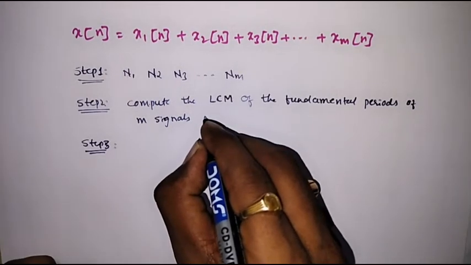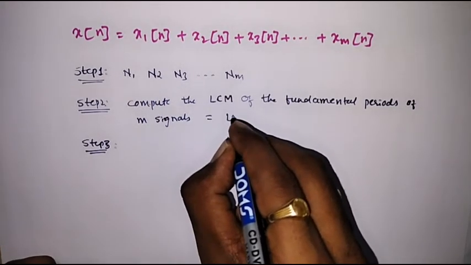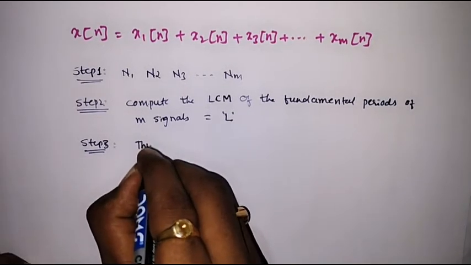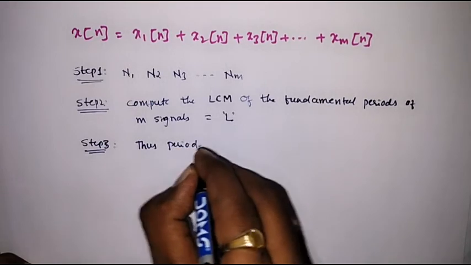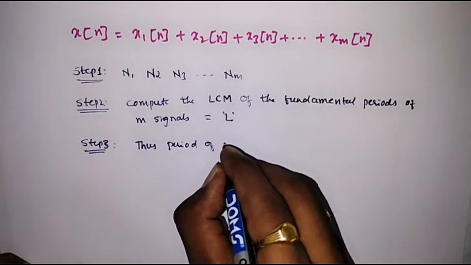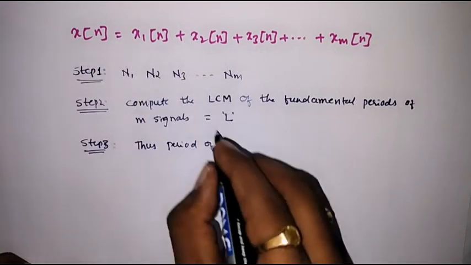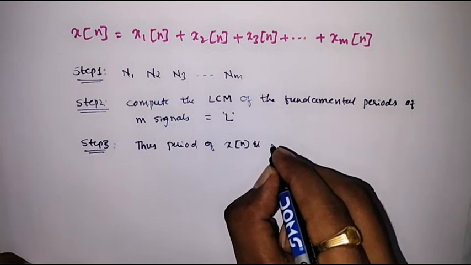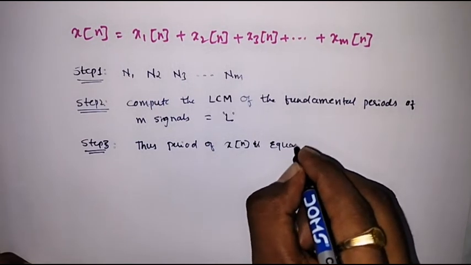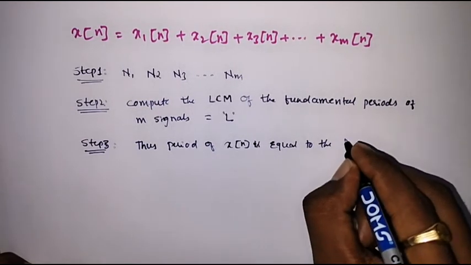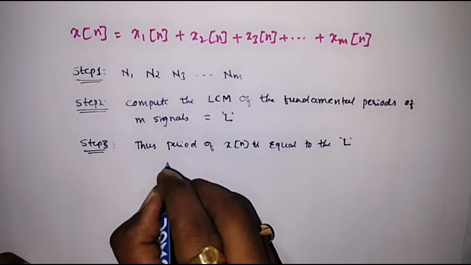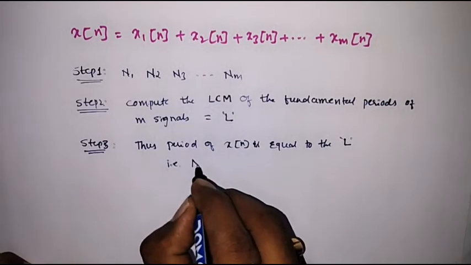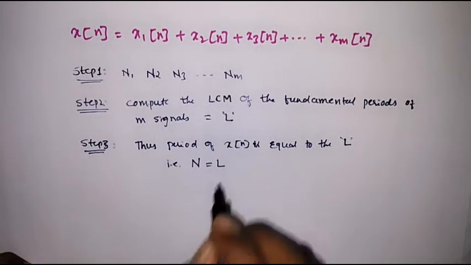That LCM value is represented as L. Step 3: the period of the discrete time signal x of n is equal to the L value. The fundamental period of x of n is represented as N, which is equal to L.